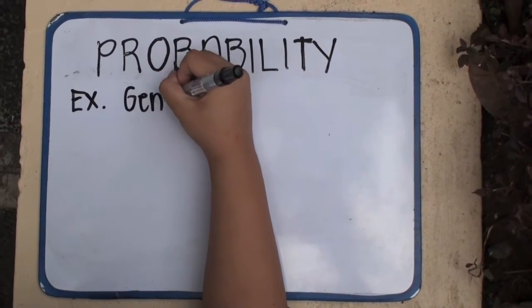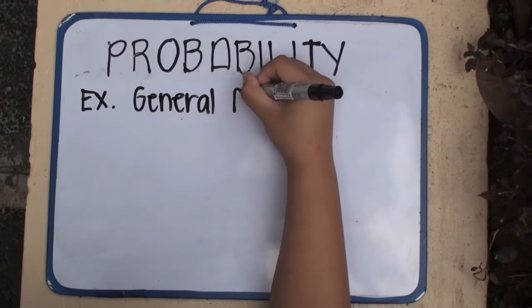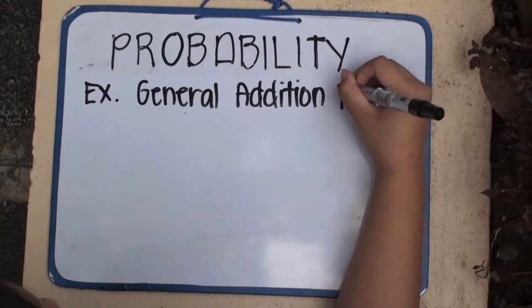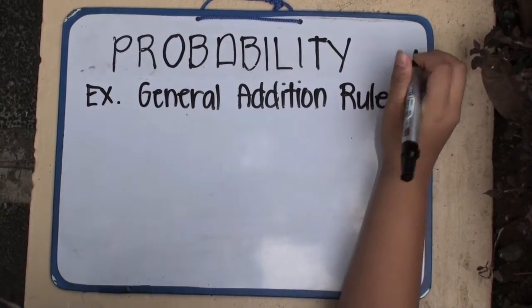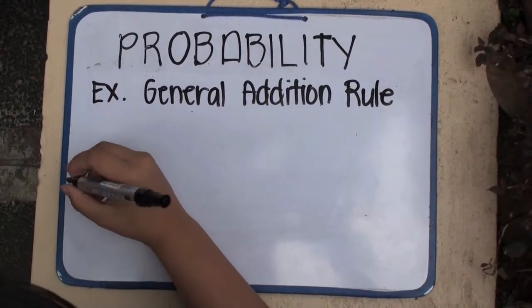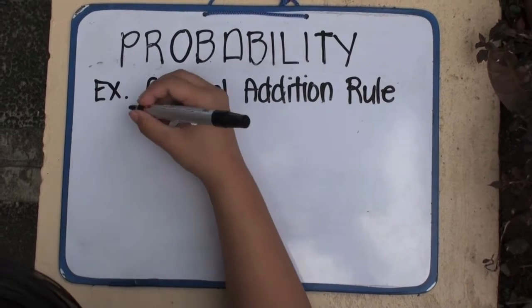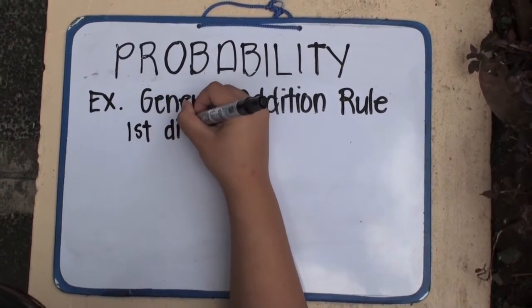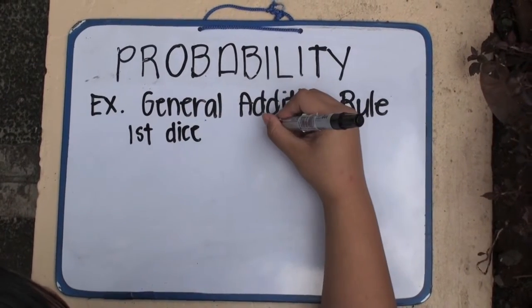An example for this law is this. If two dice are tossed, what is the probability of rolling a product of 12? Let us create a table of possibilities with two columns with headers, first dice and second dice.